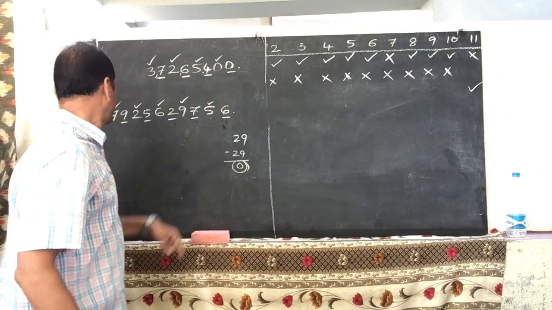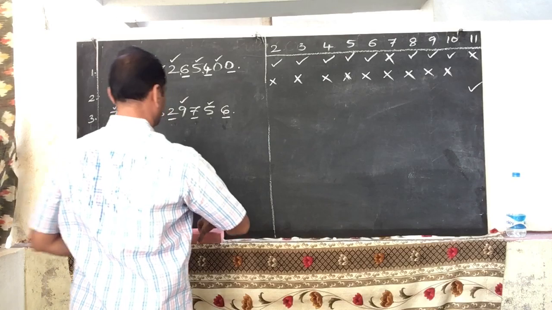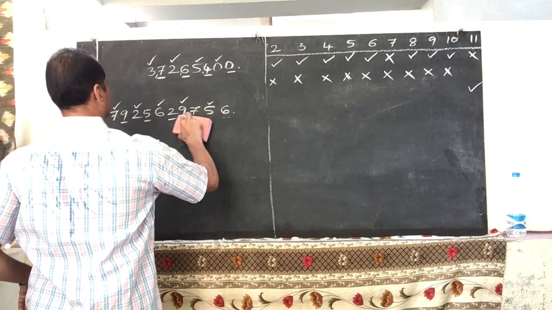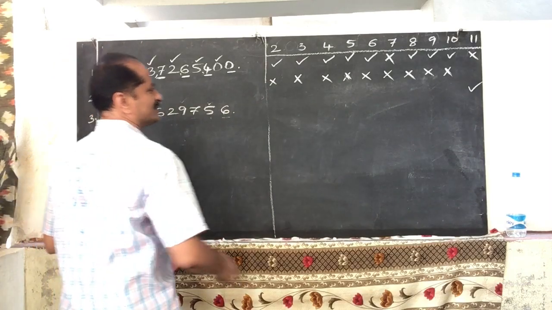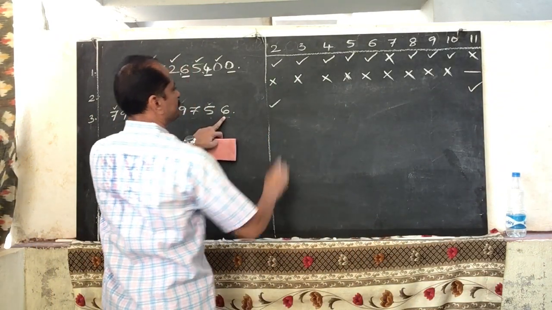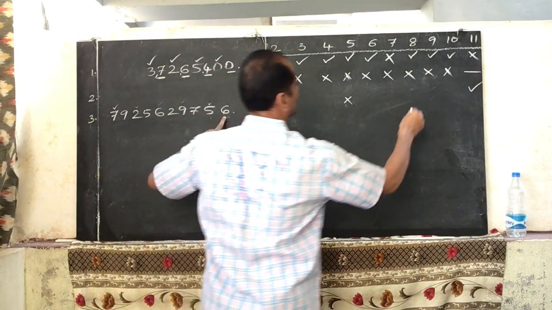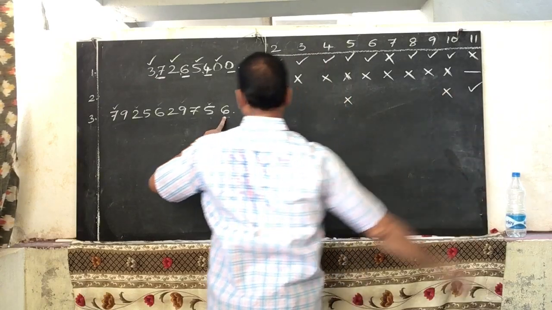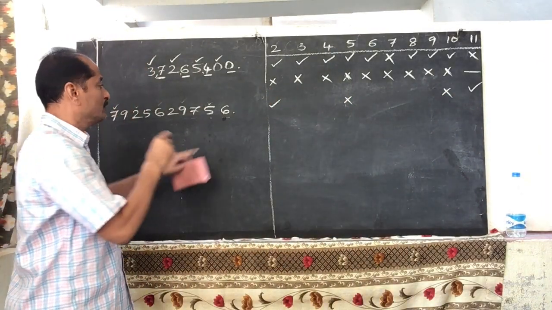Now the same number. Is it divisible by 2? Check the last digit of the given number. Yes, it is divisible by 2. Is it divisible by 5? No, it is not divisible by 5. It is not divisible by 10. Is it divisible by 4?